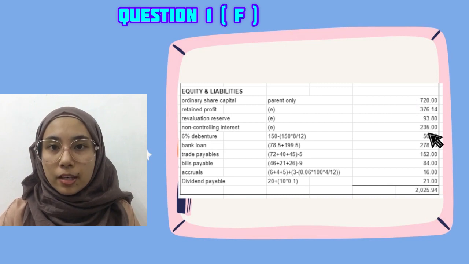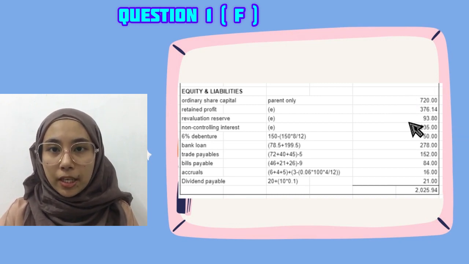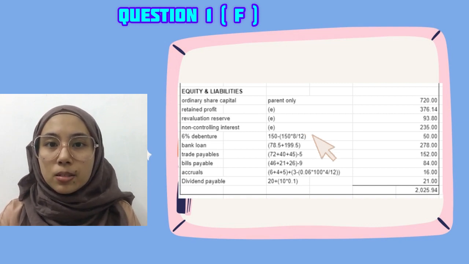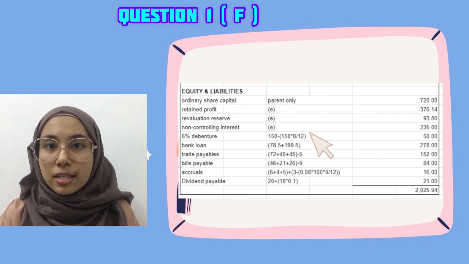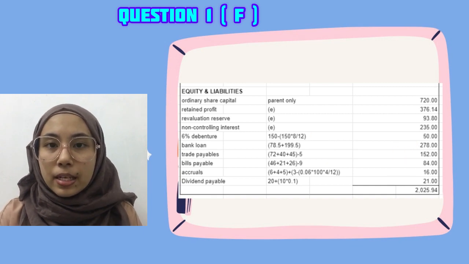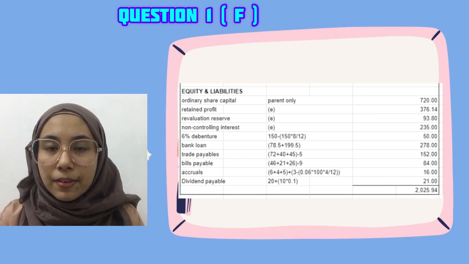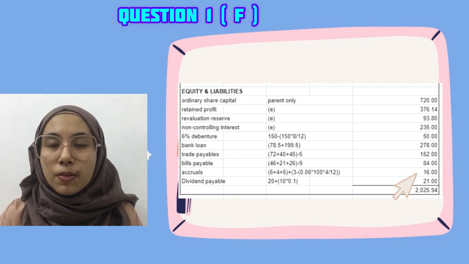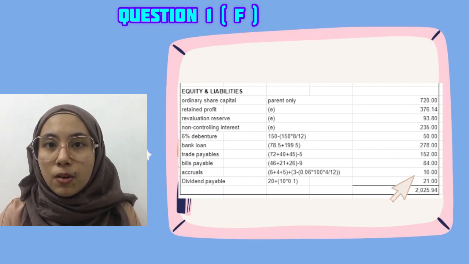For equity and liabilities, ordinary share is 720 million. RE, ARR and NCI are based on the calculation in SOCE. Then 6% debentures, 150 million minus 159 million times 8/12 months because Mas has recorded the first 8 months of interest. So we got 50 million. Then bank loan we got 278 million. Trade payables we got 84 million. For accruals, 6 million plus 4 million plus 5 million, then plus 3 million minus 6% from 100 million times 4/12 months.